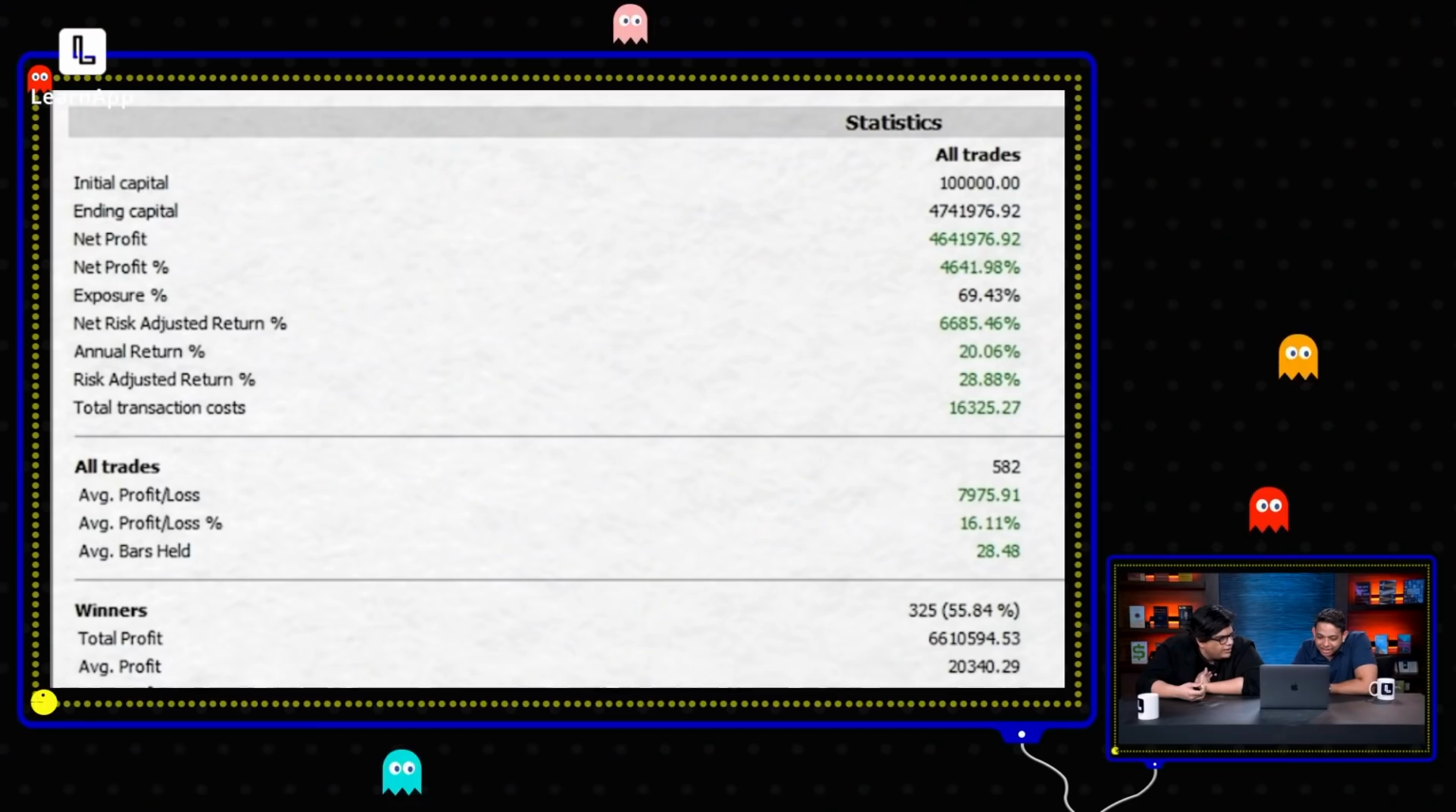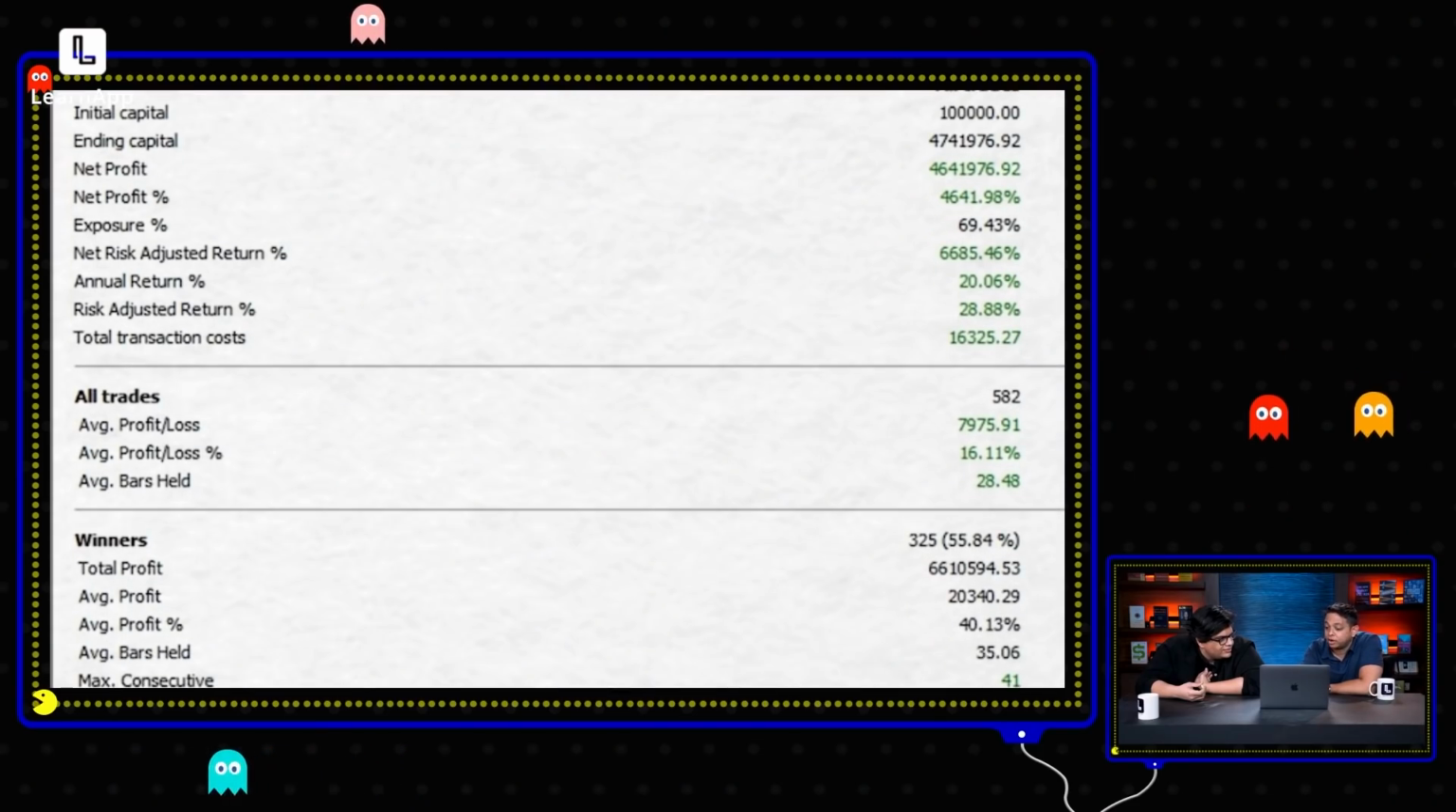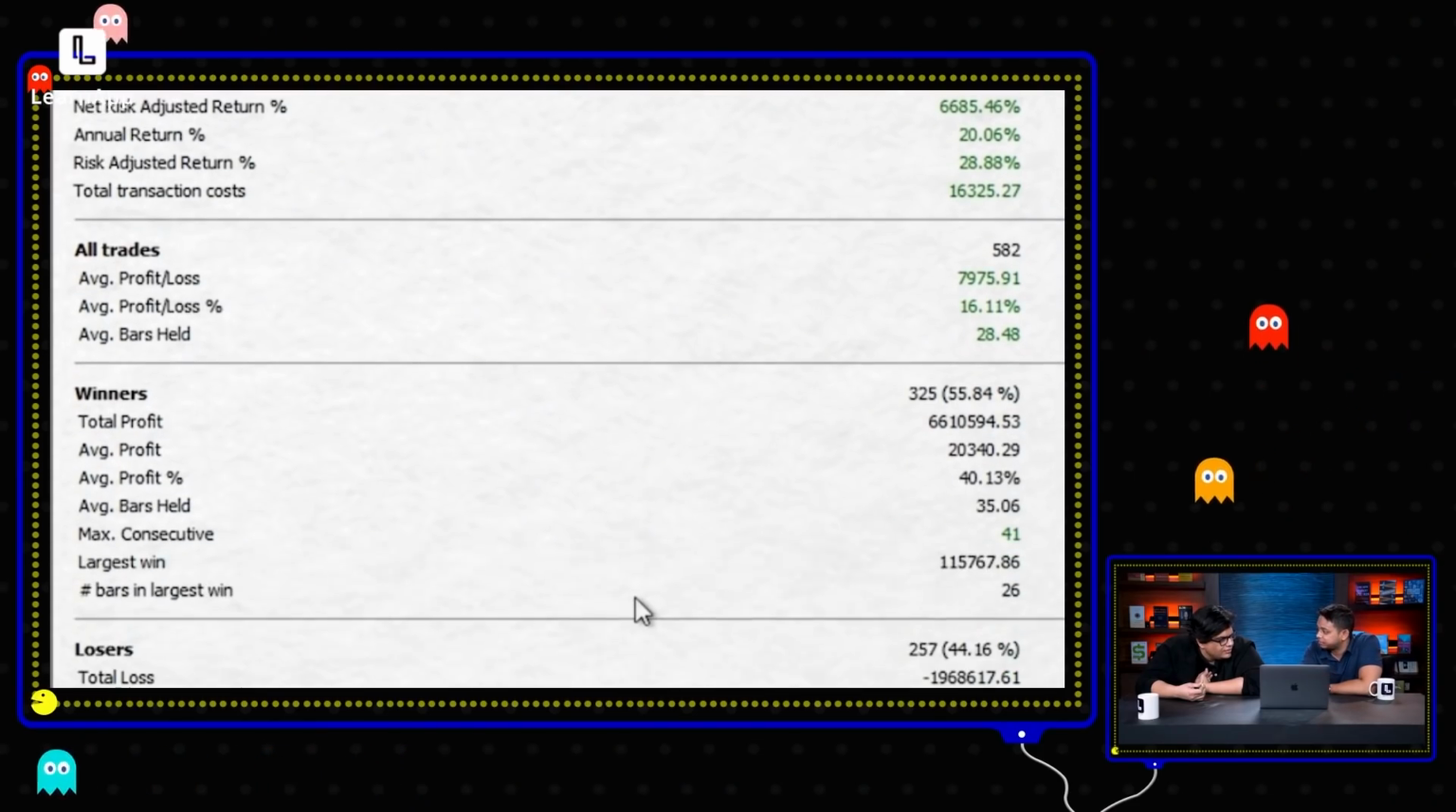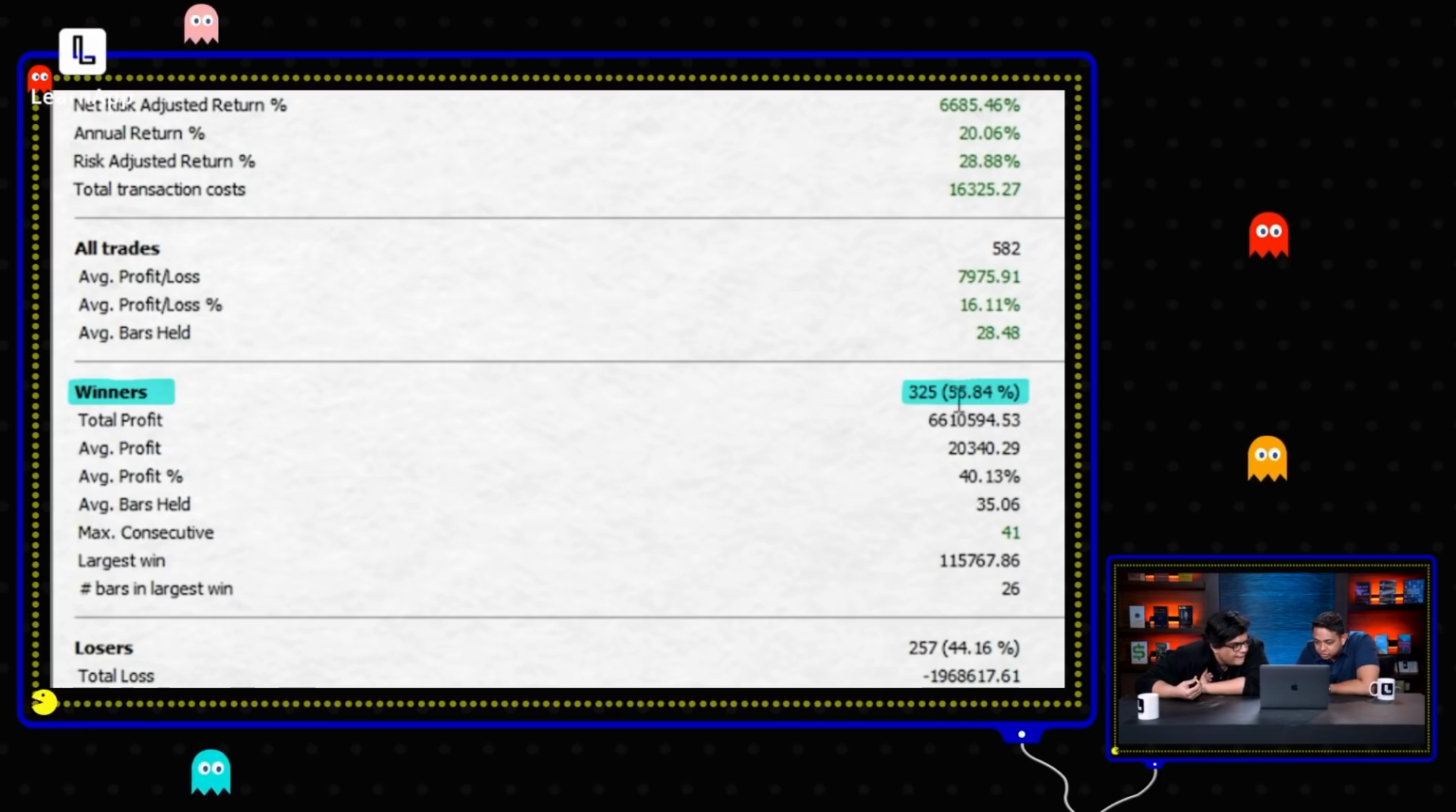Another thing is, remember we said the win-loss ratio should be more than 50%. What is our win-loss ratio? You look at this. Our win-loss ratio is 55%.